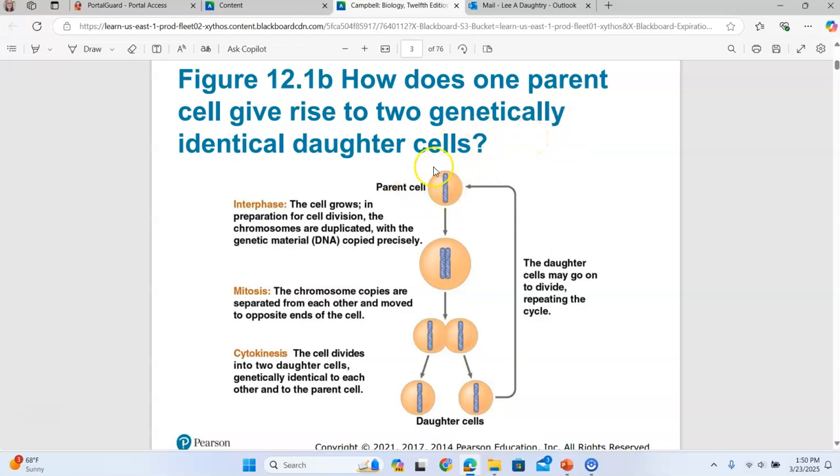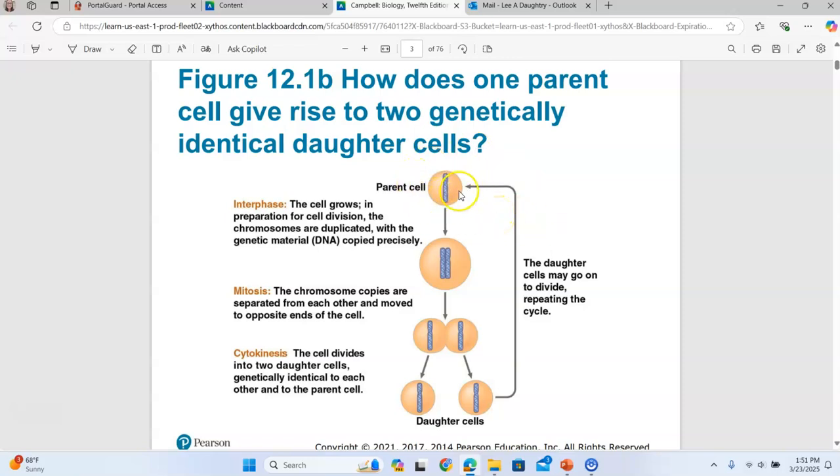They begin as one cell, which we call the parent cell, and in multicellular organisms such as humans, we begin as one cell called a zygote. That zygote formed when our father's sperm fertilized our mother's egg. And so the first cell that began dividing into what would become us is called a zygote.